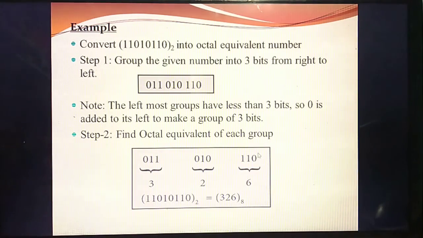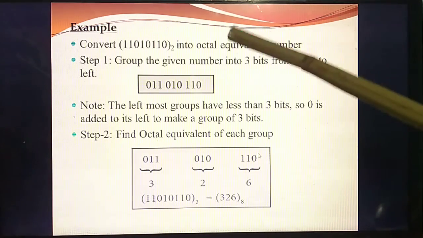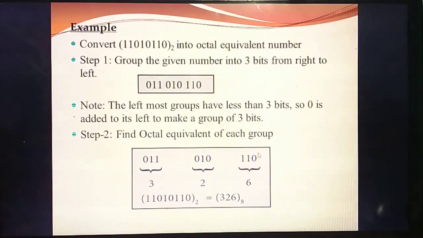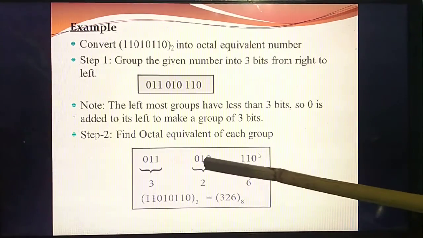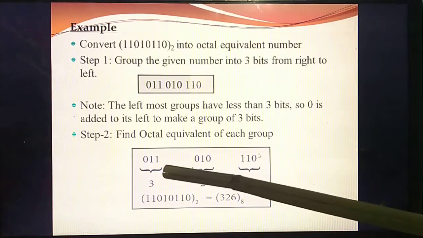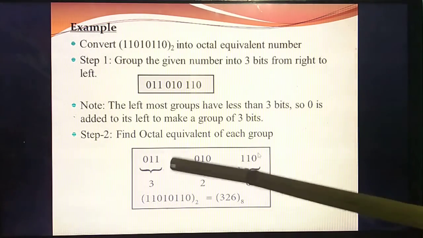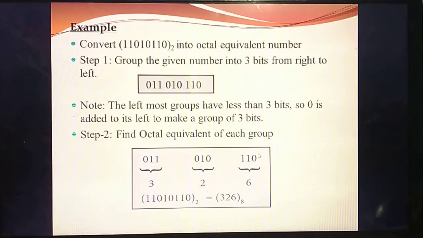Otherwise, no problem, you can draw this table in the question itself. If they ask the question like this, you can draw the table in the question itself. Okay, then what's the value? 0, 1, 0, the value is 2. Then 0, 1, 1 means 3. So from the table you can see this value and you are able to write this value.